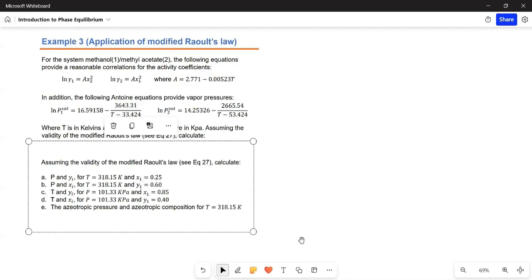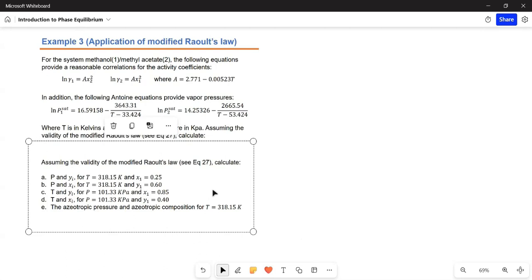We specified the x sub 1. So I think this is not graphing. Let me double check that. Yep, it's not. Okay, so we don't need to graph. We just need to calculate the mole fractions.